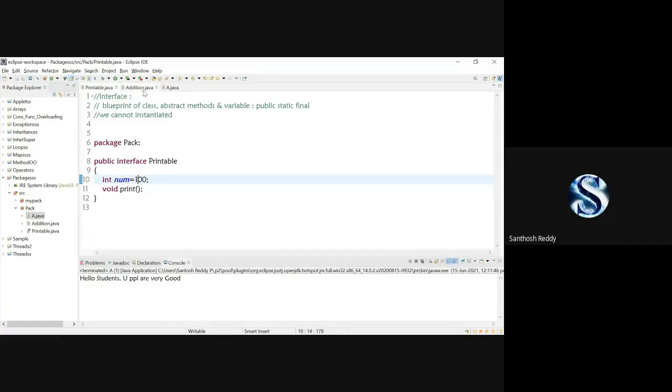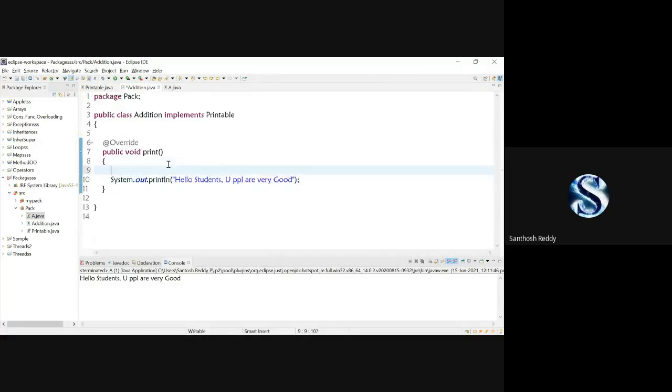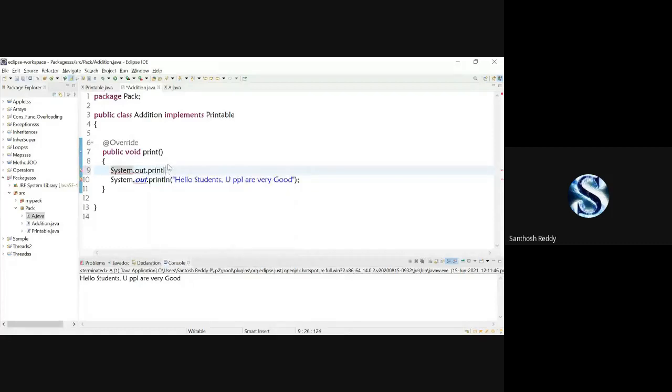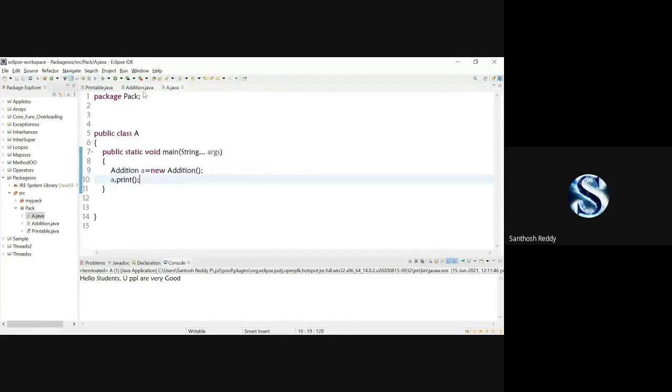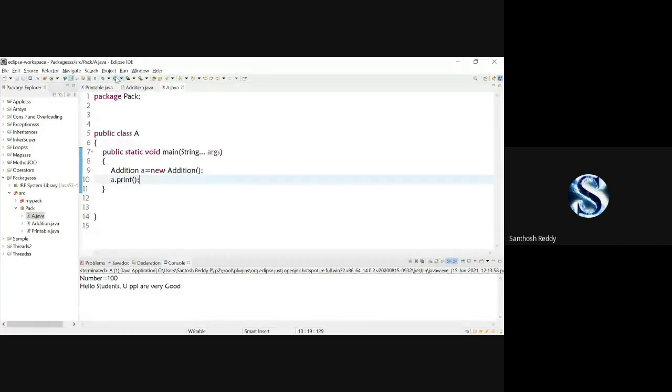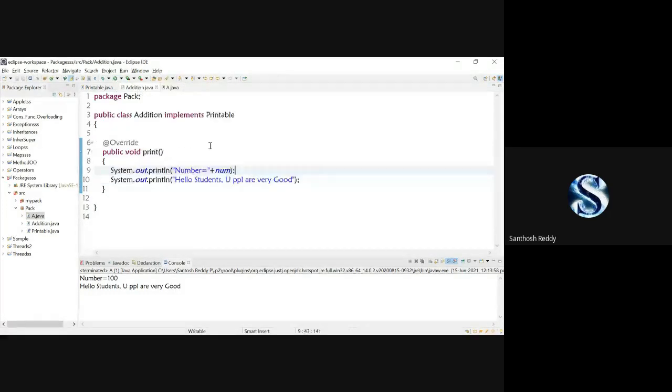Now save the code and you can access the same value here. System dot out dot println, number equal to plus num. Save the code. Go to a.java and run the code. Now you are going to get, see, number is equal to 100. Hello students, you people are very good. We are accessing it. Okay. Is it clear for everyone? Have you understood how to declare a variable?